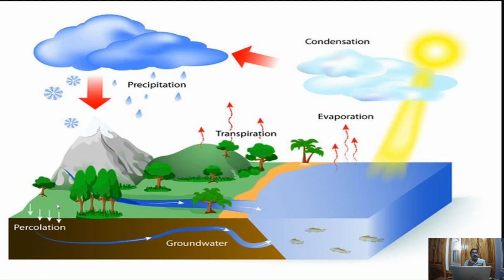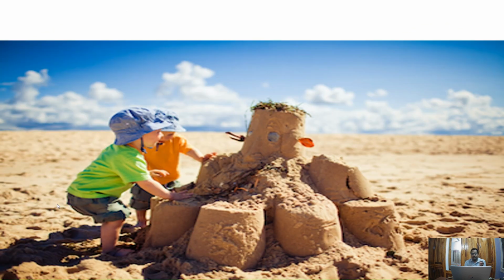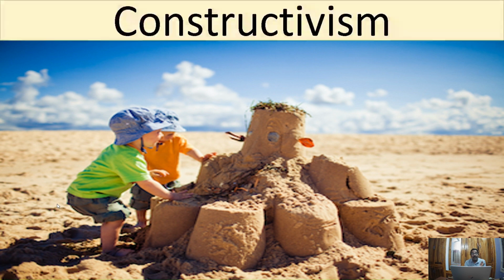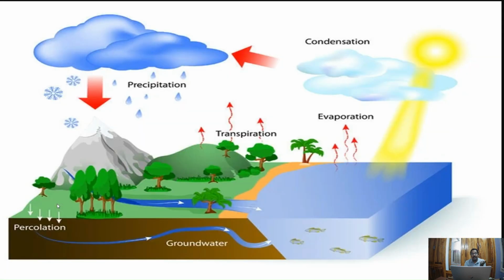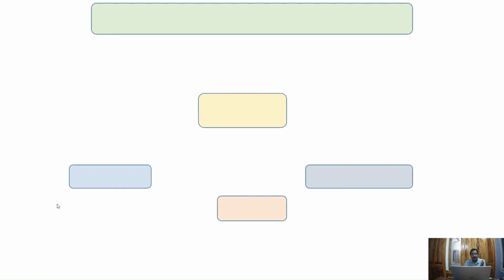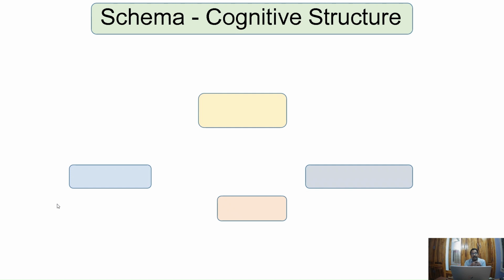This we call constructivism. As kids construct sand homes, likewise kids construct these concepts in their minds. Constructivism. How does this happen? That's what this theory explains. And he names the cognitive structure as schema,